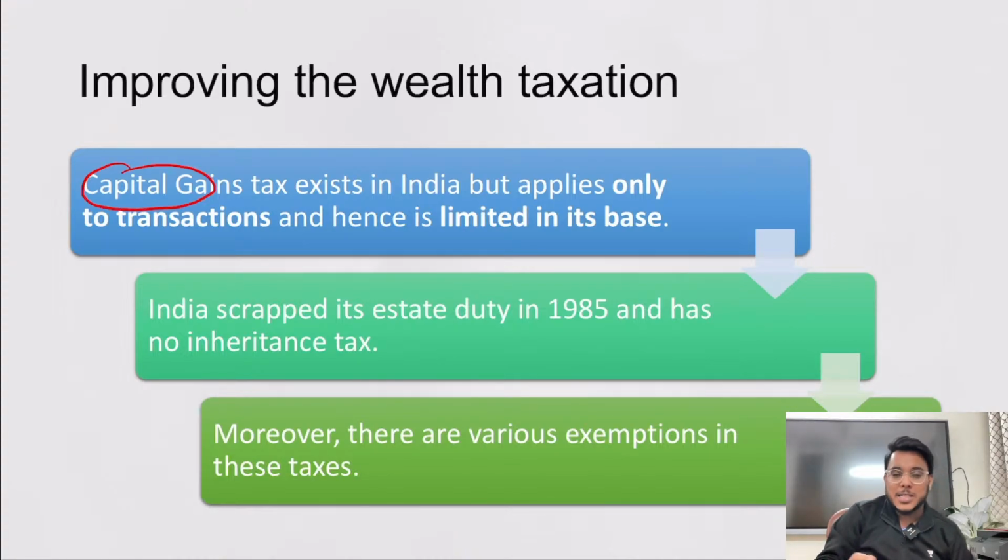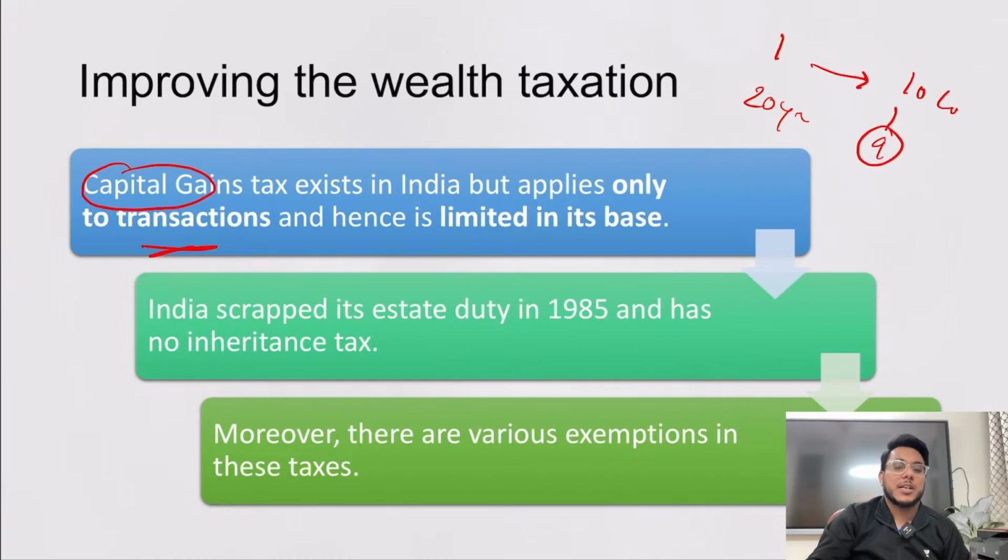Already capital gain tax, which is a type of wealth tax, exists in India, but guys, it only applies on transactions. What does it mean? Suppose I bought a property for 1 lakh rupees, and in 20 years its value increased to, let's say, 10 lakh. Now 9 lakh wealth appreciation has happened. When will the government get the capital gain tax? Only when the transaction happens. Obviously the transaction may happen after 20 or 30 years, so till then the government will not get any advantage of that.